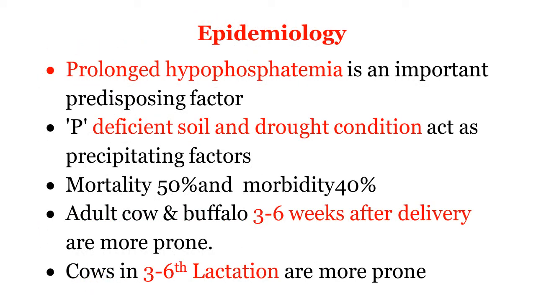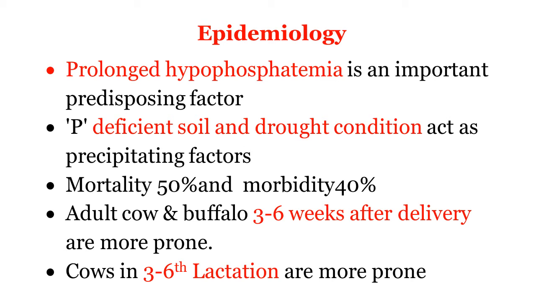Friends, we have seen etiology. Now we will see the epidemiology. Prolonged hypophosphatemia is an important predisposing factor. Phosphorus deficient soil and drought conditions act as precipitating factors that you have already seen in etiology. Friends, remember, morbidity is 40%, which is high, and mortality is 50%. See the acuteness or severity of the condition.